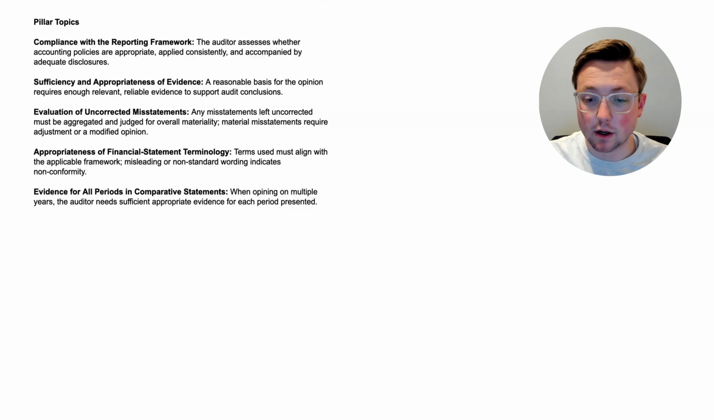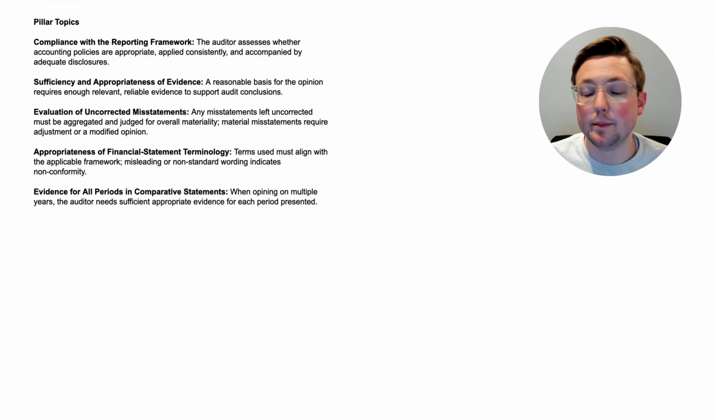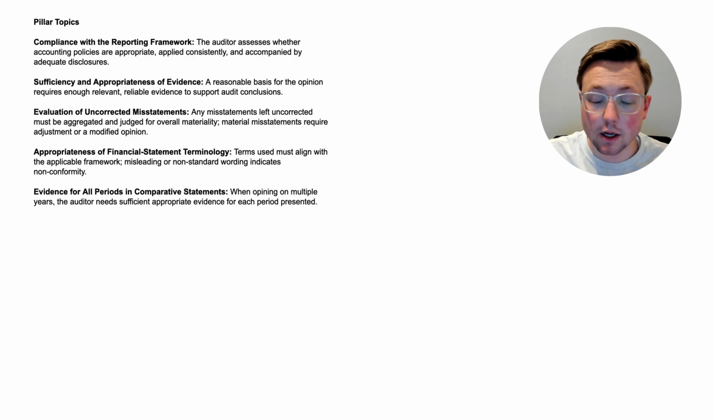That was the last thing we talked about. When opining, or when giving an opinion, you might actually see that word, so I wanted to throw that in there. Opining is the word for giving an opinion. When giving an opinion on multiple years, the auditor needs sufficient appropriate evidence for each period presented. So if the auditor is going to give an opinion on multiple periods, they have to make sure that there's enough sufficient appropriate evidence. And honestly, they really have to do most of these things for both periods if they're trying to give an opinion on multiple periods.